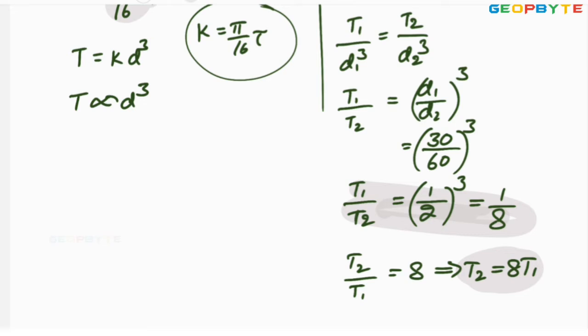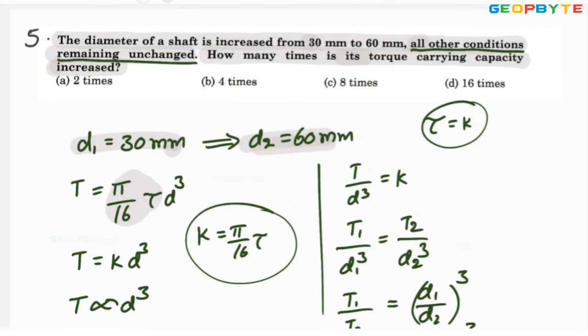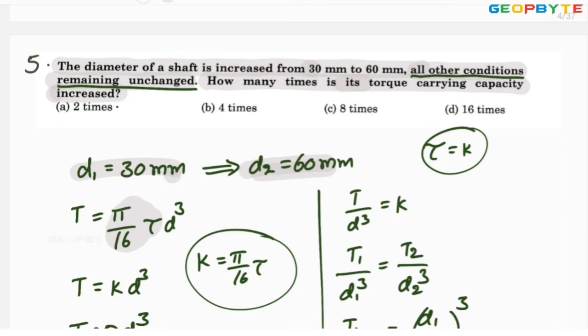That means when the diameter is increased from 30 mm to 60 mm, the torque transmission capacity is increased by 8 times. Look at the options. 2 times is not correct. 4 times is also not correct. 8 times is absolutely correct. Option C is absolutely correct. I hope you're all following. Let us go for another problem.